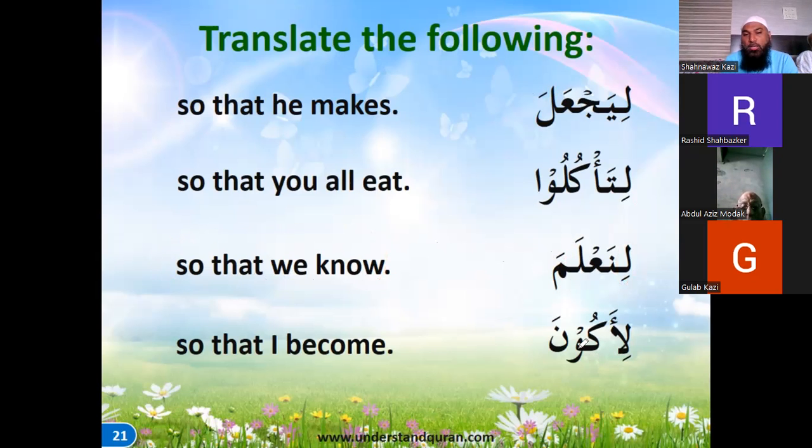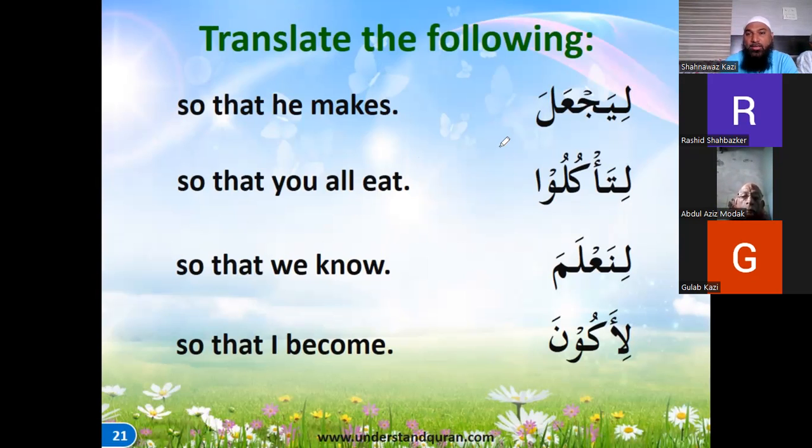Li akuna, so that I become. Akunu became akuna. Kana yakunu, yakunu, akunu. Because of this li, we have got a zabar. So these are the different examples: ja'ala yaj'alu, li yaj'ala, akala ya'kulu, ta'kulu, ta'kuluna, li ta'kulu, li na'lama, li akuna.